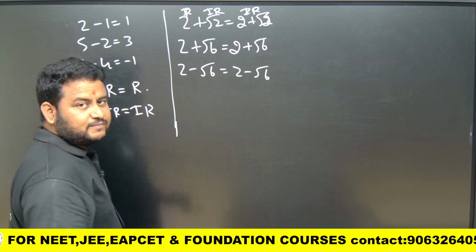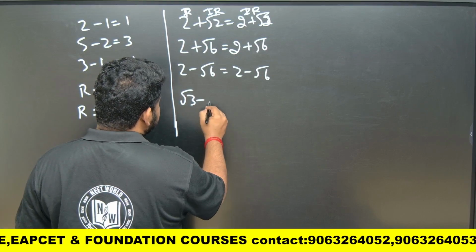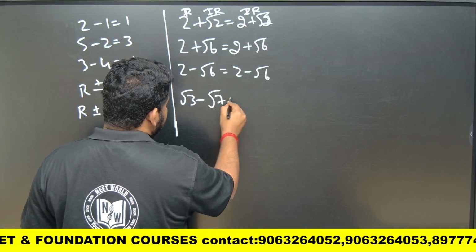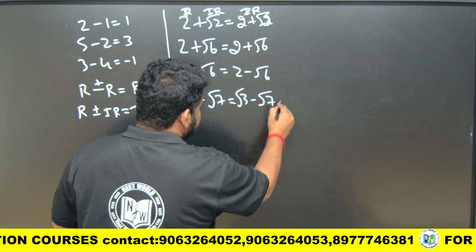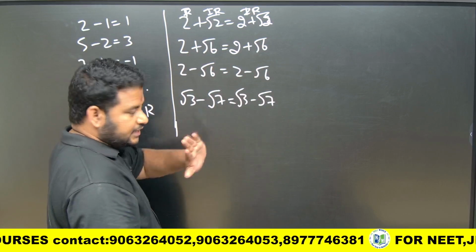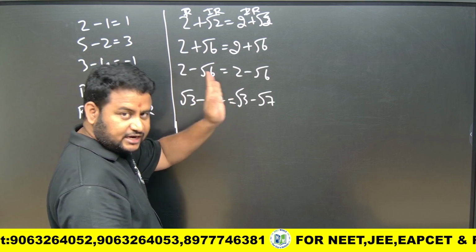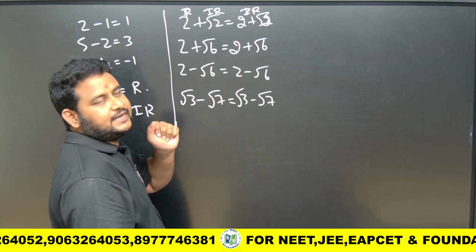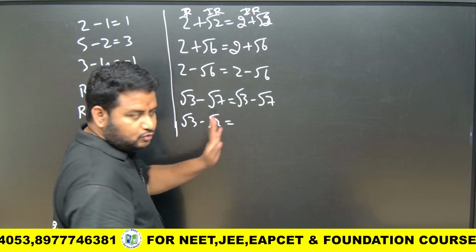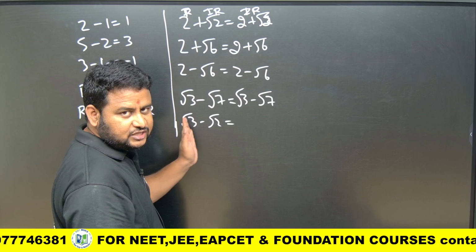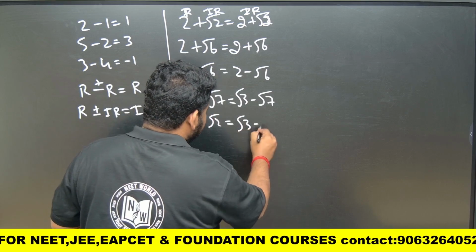Let us have a look at when both are irrational. Let us see root 3 minus root 7. What can I write? I can write it as just root 3 minus root 7 itself. I cannot write it as root 4. You cannot do that. Root 3 is a different number, root 7 is a different number. Clear? If I write root 3 minus root 2, it is not root 1. Please remember, it is not 3 minus 2, these are irrational numbers. Root 3 minus root 2 is root 3 minus root 2 itself.